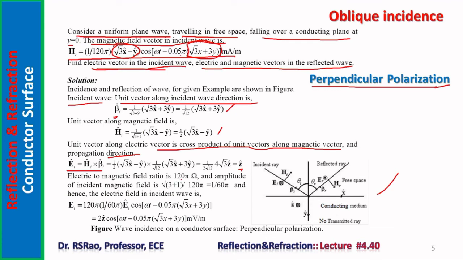Now the electric to magnetic field ratio is 120 pi. This 120 pi has come into being because the incident wave and reflected wave are both in free space. The incident wave is in free space, eta is 120 pi. Therefore the electric to magnetic field ratio is 120 pi. The amplitude of the incident magnetic field is square root of 3 plus 1 by 120 pi, 1 by 60 pi, and hence the electric field in the incident wave becomes this one. Using that, one can find Ei: E by H is eta. I want E, therefore H into eta gives E. Using that principle, the electric field is found.